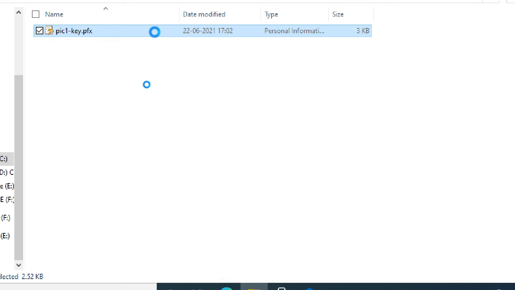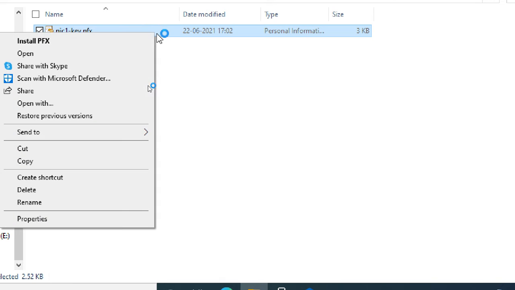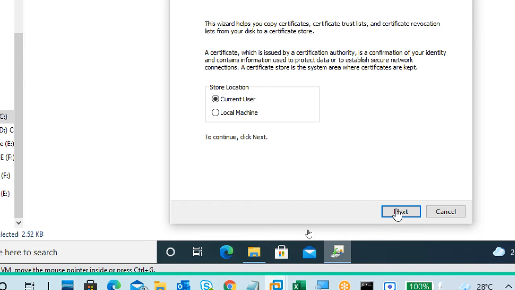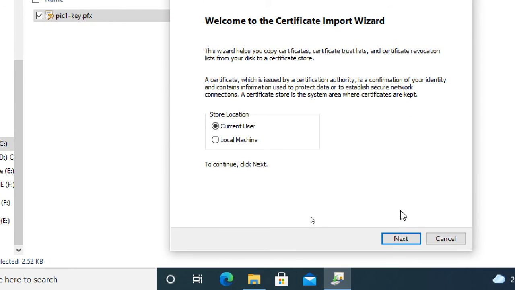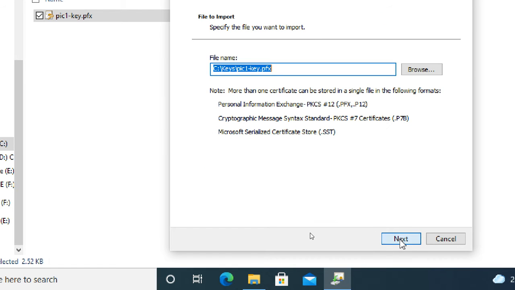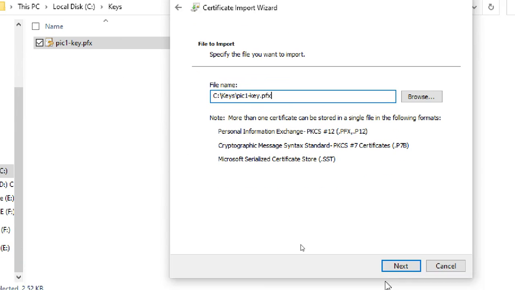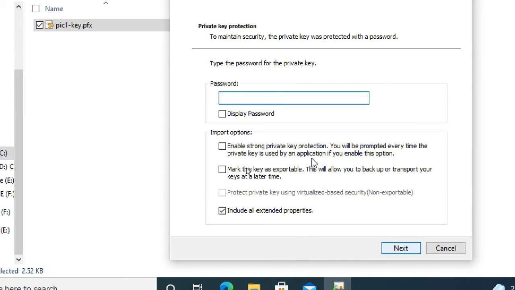Okay, but I am going to show you again. Right click, first one, install PFX. What to do next? Current user, next. This is the location, C drive keys, that location only. Next.